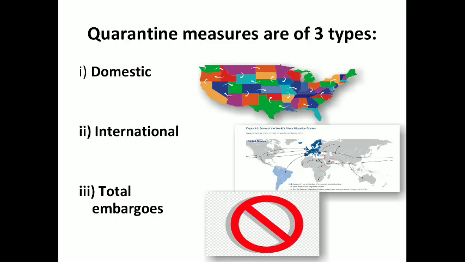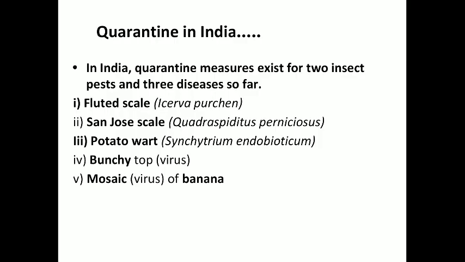Quarantine measures are of three types. First one, domestic, that is between two states. International, that is between two countries. And total embargoes, that is a total restriction on the import and export of commodities. Quarantine in India: in India, quarantine measures exist for two insect pests, that is fluted scale and San Jose scale, and for three diseases, that is potato wart, bunchy top, and mosaic of banana.